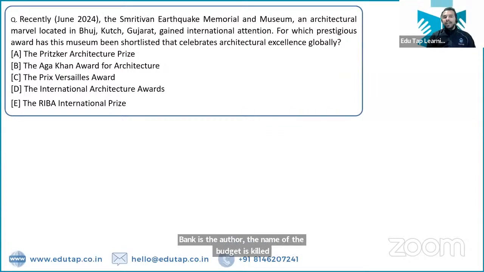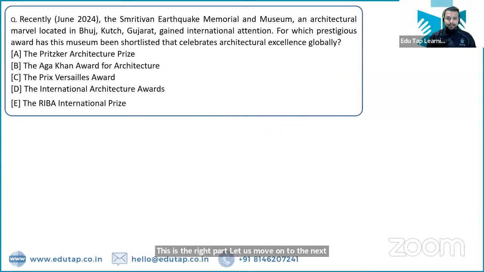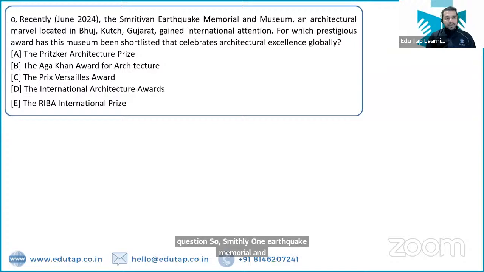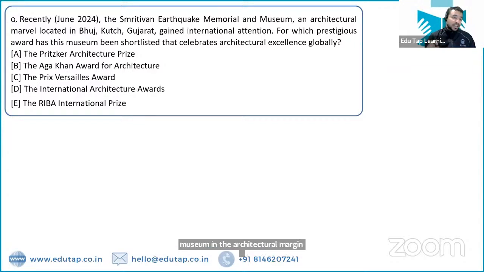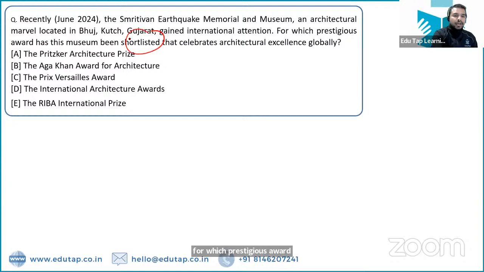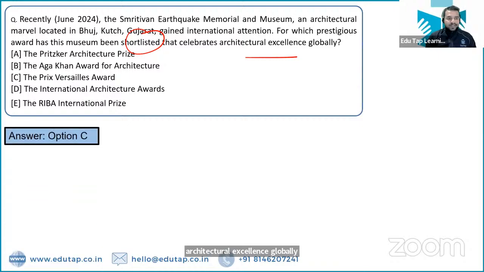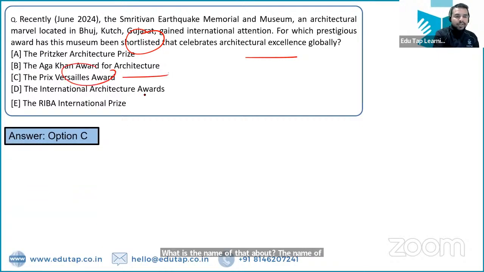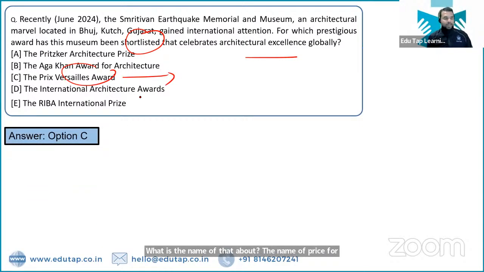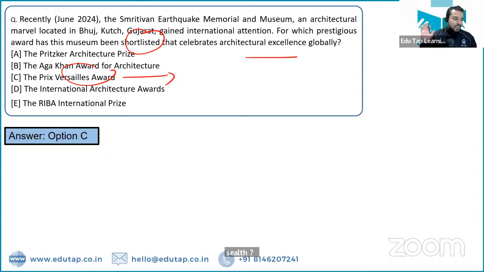So Smriti Van Earthquake Memorial and Museum, an architectural marvel located in Gujarat, for which prestigious award has this museum been shortlisted, which celebrates architectural excellence globally? What is the name of that award? The name of that award is Prix Versailles Award. और ये Prix Versailles Award कौन सी organization का है? Please quickly tell me in the chat box. It is of UNESCO. Right? UNESCO is the right answer.